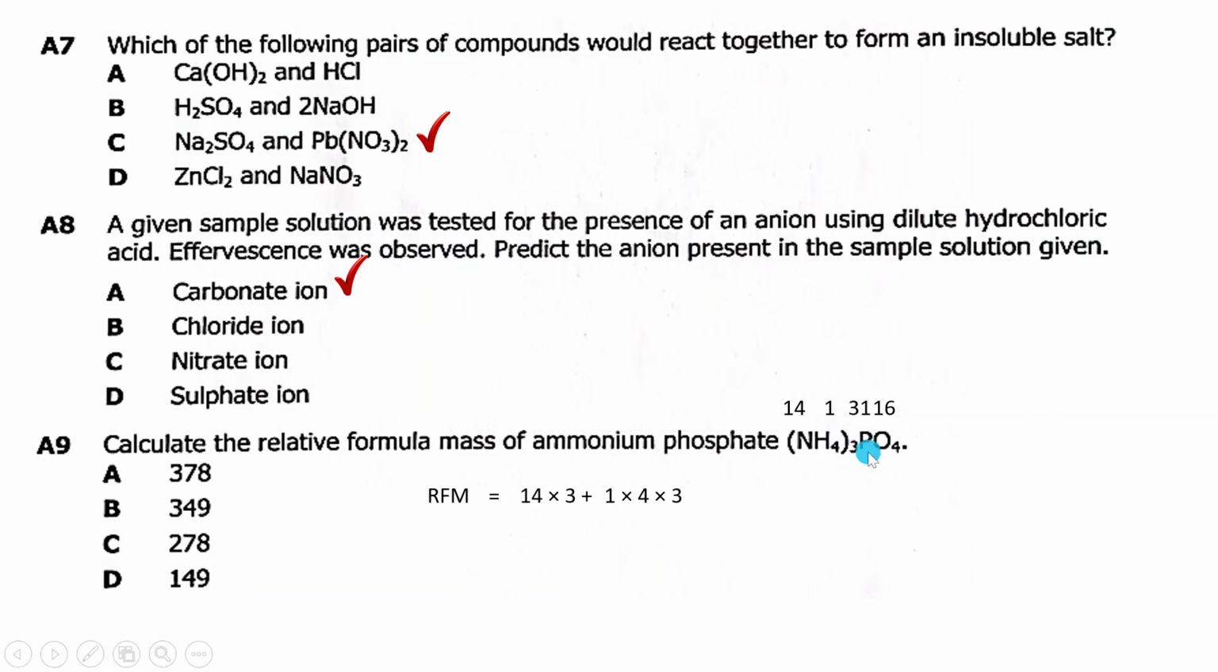As you move to the next, phosphorus, you say plus. Then phosphorus is alone, you just put 31 plus. Then you move to oxygen. Oxygen is 16 and it has a 4 down here next to it. So I say this 16 times 4. Then you say equals. Now you add up everything here, evaluate, and get the answer to be 149. So relative formula mass does not have units. So in that case, the correct answer, which corresponds to our answer, is D.